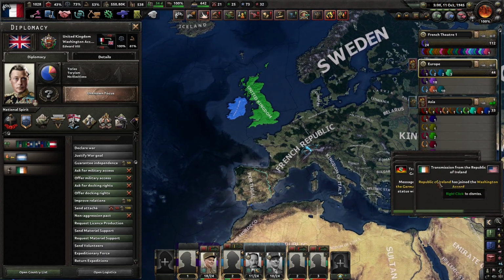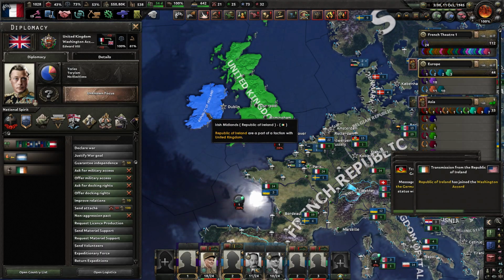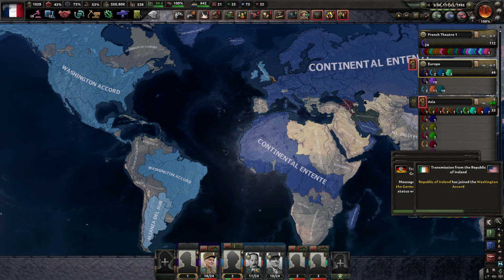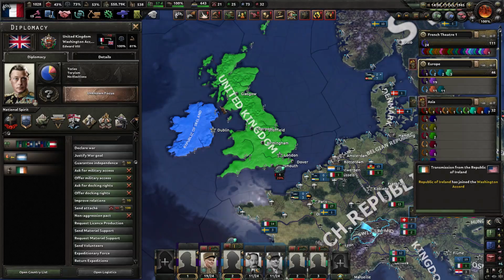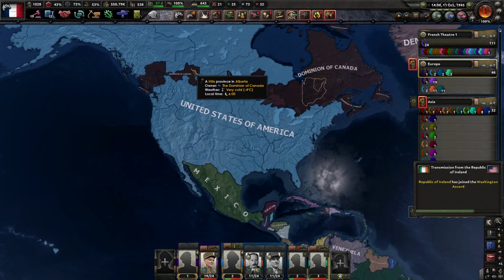Wait, so somehow the Republic of Ireland has joined the Washington Accord, and then this has happened. The United Kingdom became the puppet of the Kingdom of Ireland, which means that the British alliance has dissolved? It is probably some kind of game lag, since the United Kingdom hasn't capitulated, so something weird has happened with it. And the 51st state of the United States has almost entered a new country.